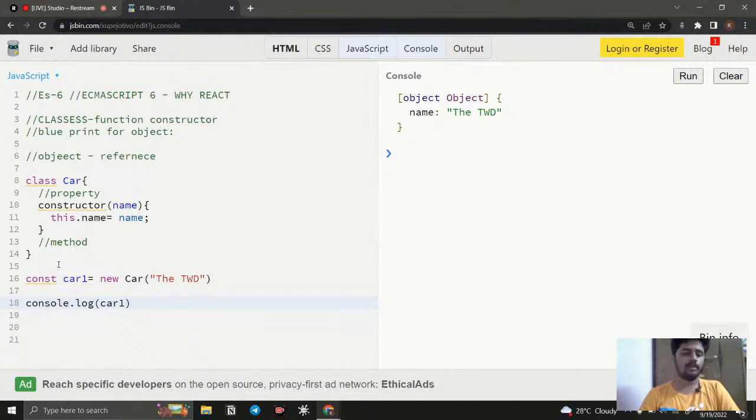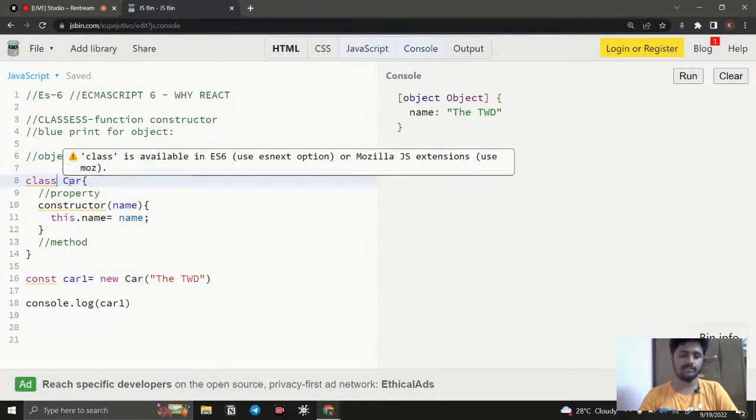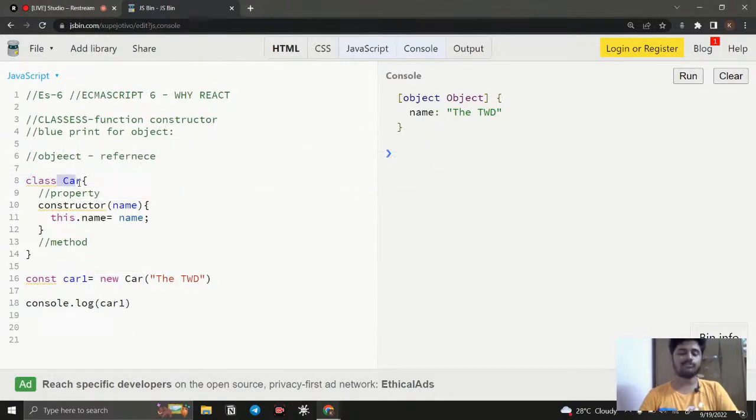So how does it work? For example, here clearly you can identify that I'm using the blueprint. Which blueprint? This is going to be the blueprint. This is going to be the class function. So if I pass this argument, then what happens? It is taken inside the constructor function as a parameter, and this is going to have only one parameter right now. So if I pass one parameter, it will take it. Even if it has more than one parameter, you can give commas, and pass a number of values, and it also creates them.